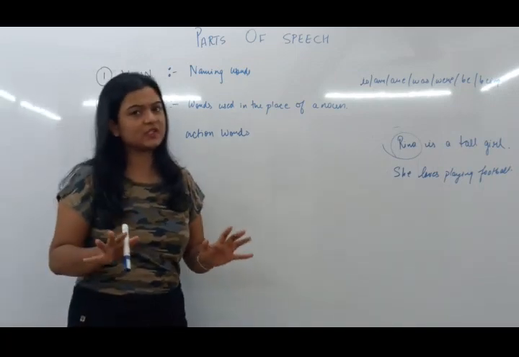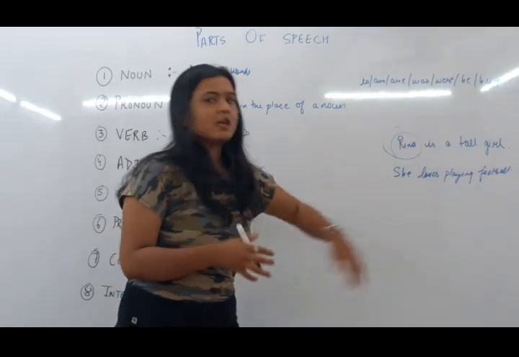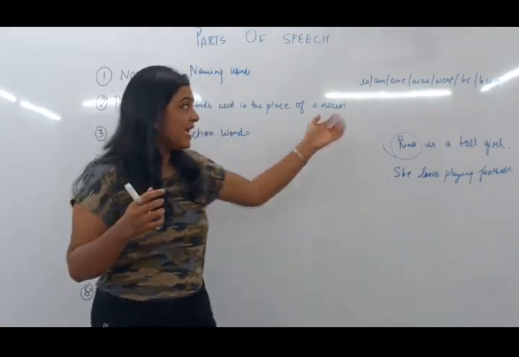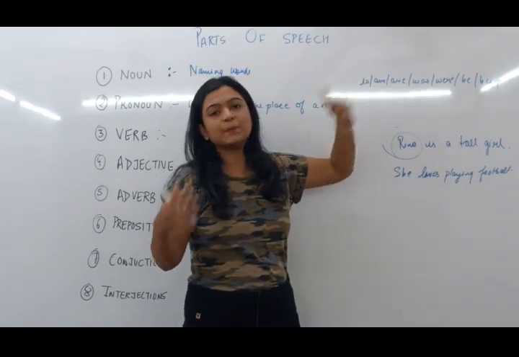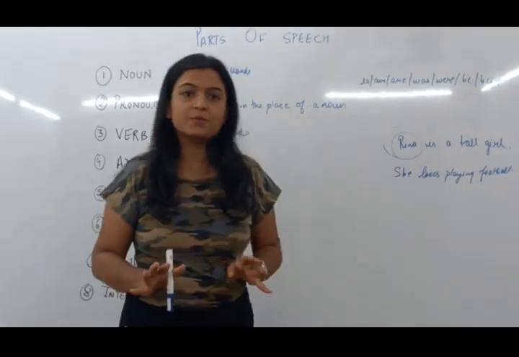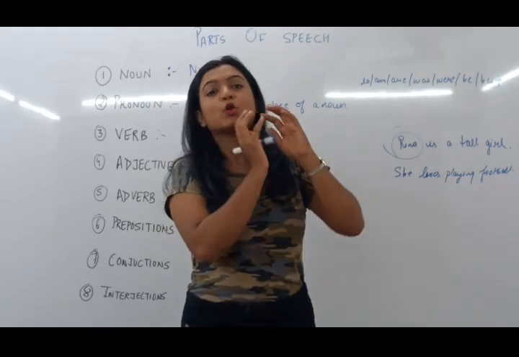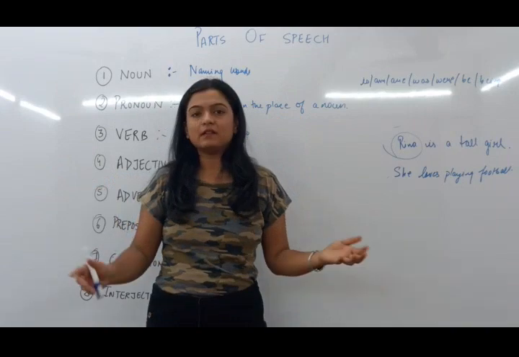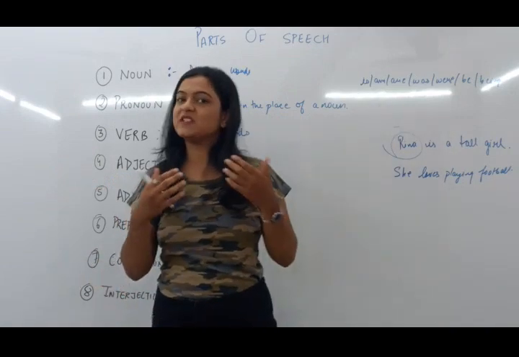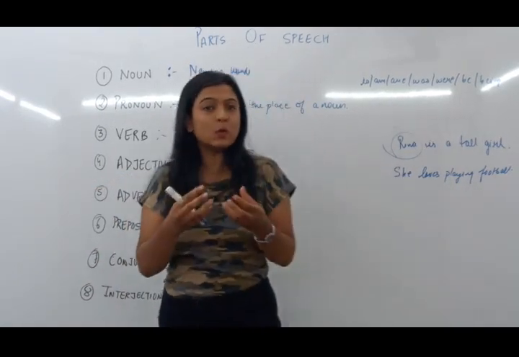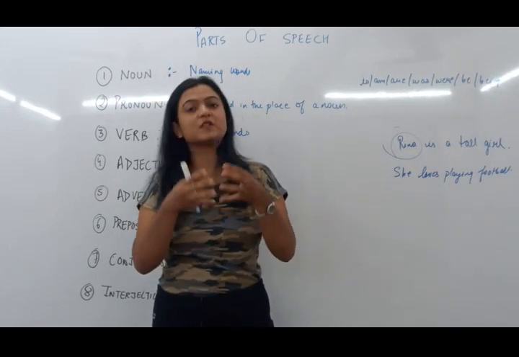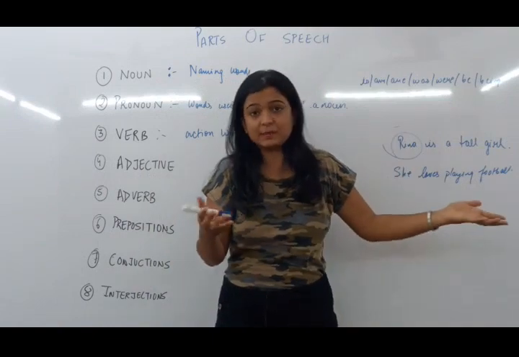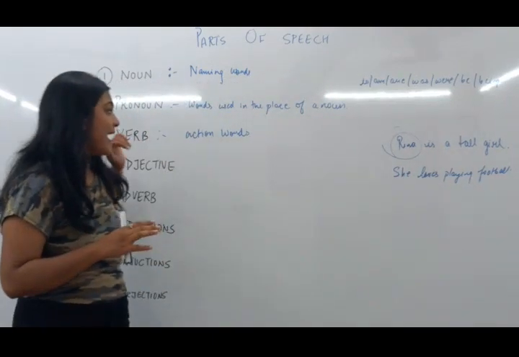Now these may not be considered as main verb. For example, playing is a main verb, teaching is a main verb, singing is a main verb. Is, am, are, was, were, be, being, these are all verbs, but these are helping verbs or auxiliary verbs. These verbs help you complete a sentence. They are giving you a sense of existence. And in English, when even a word is giving you a sense of existence, it is a job being done. That is why we say is, am, are, was, were, be, being are also considered as verbs.